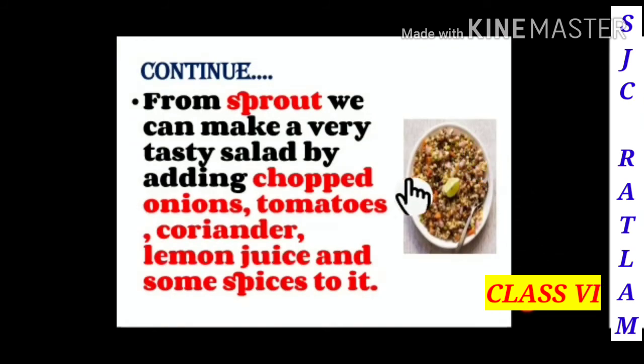So in this picture we can see that this is a sprout, and we can make this sprout tasty by adding chopped onions, tomatoes, coriander, lemon juice and some spices to it.